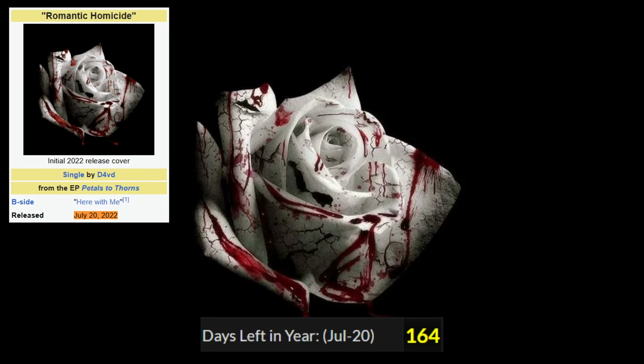Right? Because he dropped this song the day he released the song, right? Because they drop music videos and songs on different dates. So he dropped the song first. He dropped the song on a day leaving 164 days left. Now keep in mind, man, this was before Celeste died. Right? And the B-side is Here With Me. And this was released on a day with 164 days left.